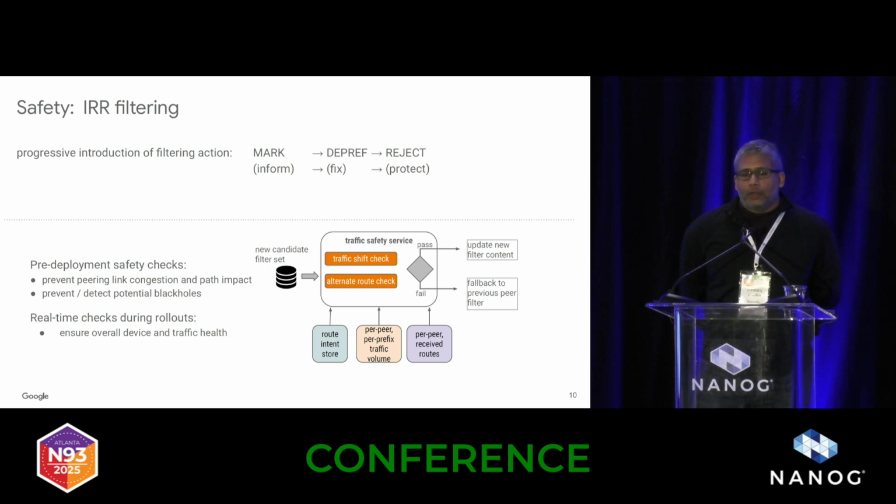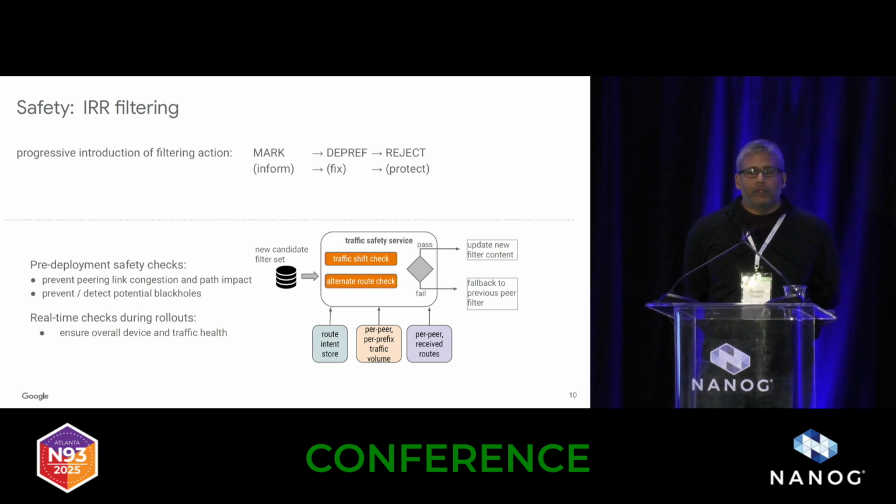And then finally, once we've built up enough confidence and communicated multiple times with our peers, we switch to reject. And this is the place where we actually get some protection from this kind of filtering. With depref, of course, you can still suffer a hijack, especially with things like sub-prefix hijacks. Doesn't help you there. Now, in terms of safety checks, we have a few different things that we do. When we have that new candidate filter set that I mentioned, we have safety checks that are trying to do two specific things. One is to prevent peering link congestion and impact to paths.